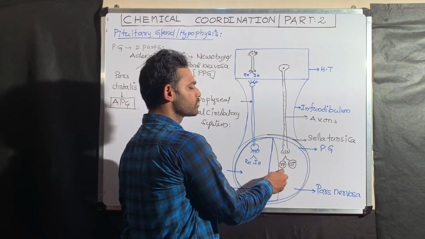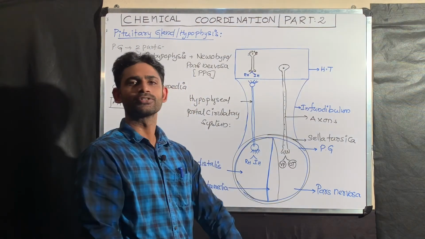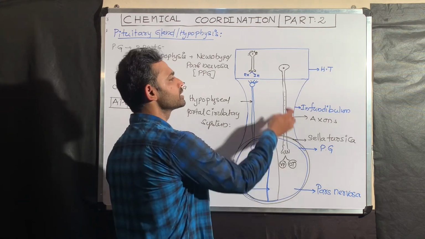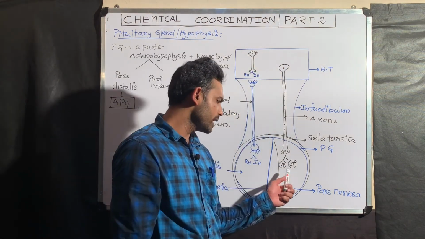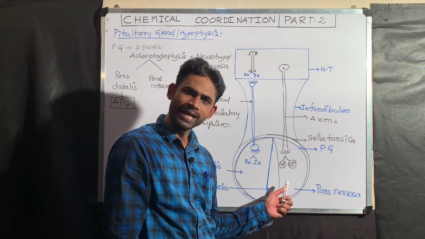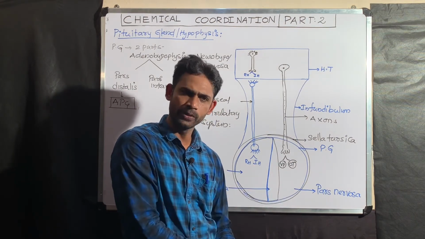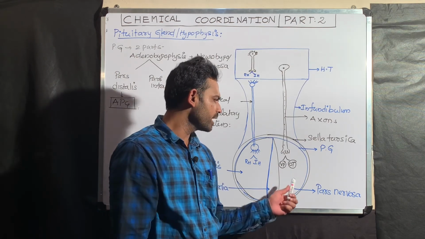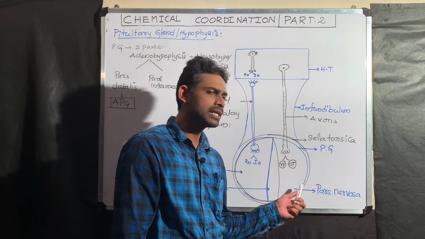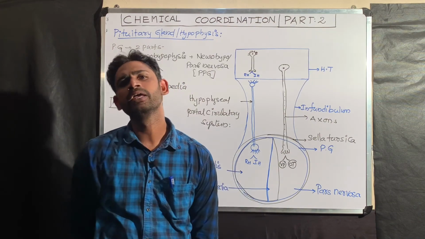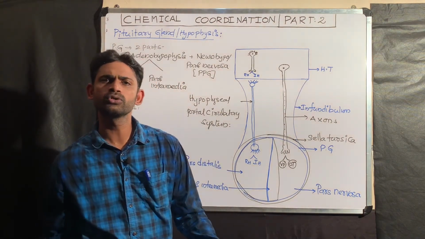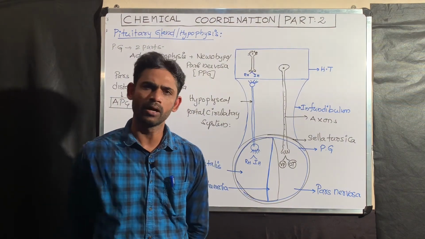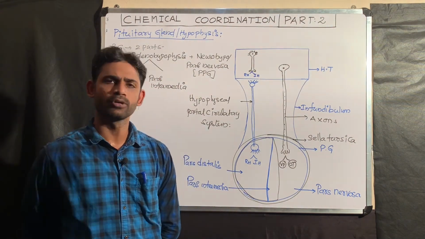VP stands for vasopressin, OT stands for oxytocin. That means oxytocin and vasopressin are actually produced by the hypothalamus. Once released into the posterior pituitary gland, they are stored there. Whenever the body requires, they are released into the blood. So what are the types of hormones overall produced by the hypothalamus? Releasing hormones and inhibitory hormones, and next, oxytocin and vasopressin.